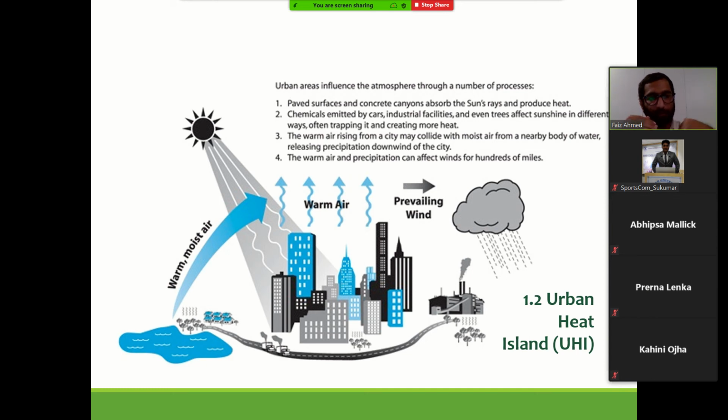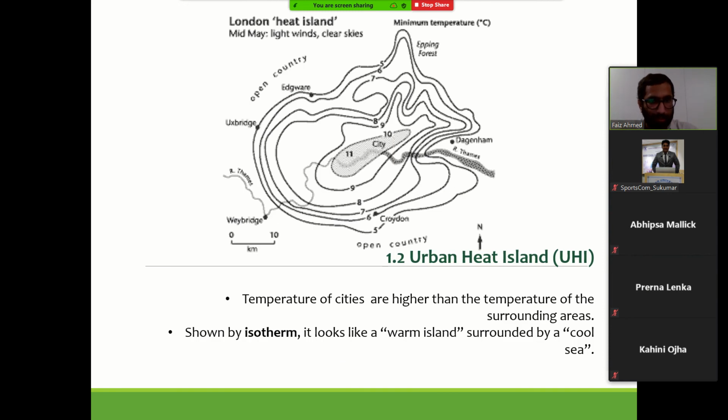Okay, and in turn it reflects back all the heat into the urban environment. Okay, and the pollutants that we emit from the vehicles, that's also one of the major causes for increase in heat within the city. Okay, and also other aspects like meteorological aspect, and also from the building and planning perspective also. In fact, we will go into a little detail about all this in a little while.